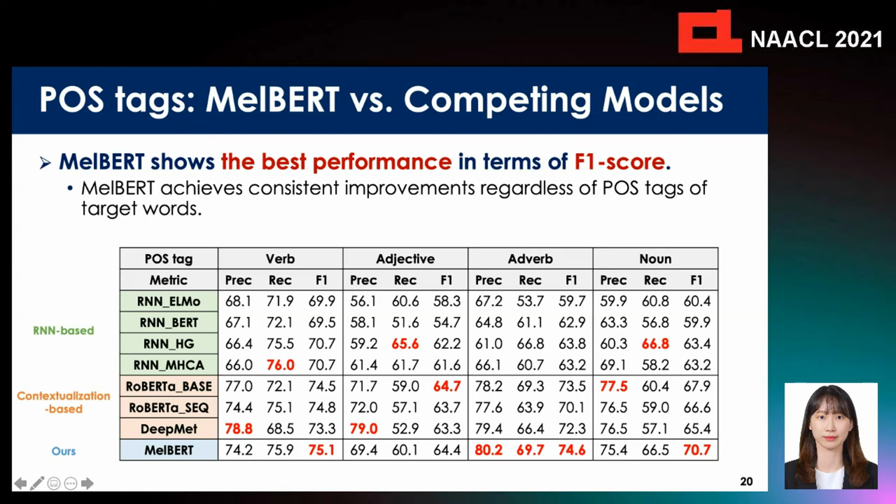MelBERT outperforms RNN-based models with 3.4% to 14.5% gains. For all POS tags, MelBERT also shows performance gain over DeepMAT, which means that MelBERT can achieve consistent improvements regardless of POS tags of target words.